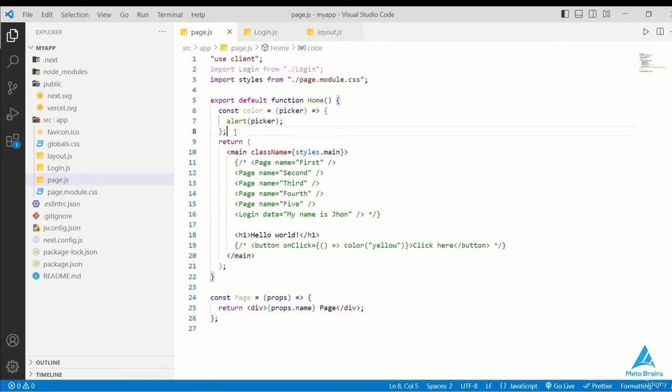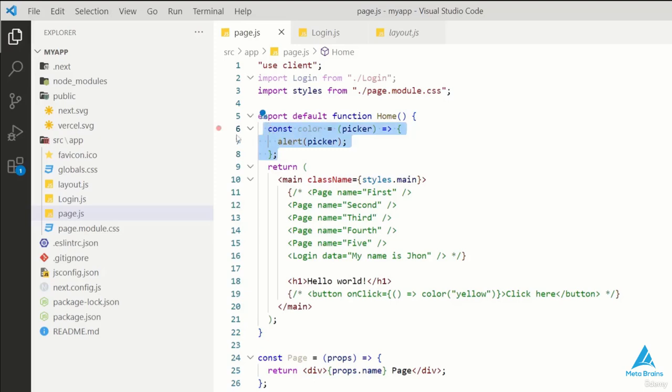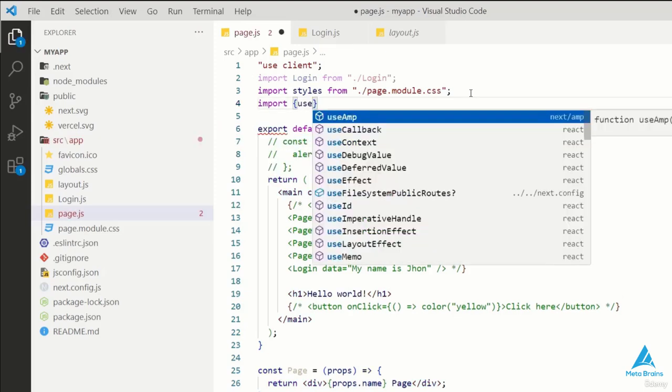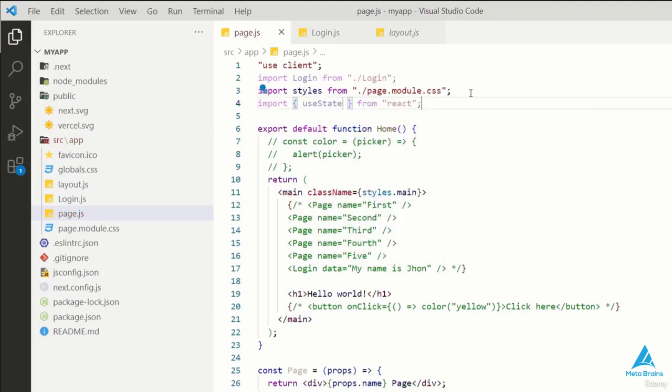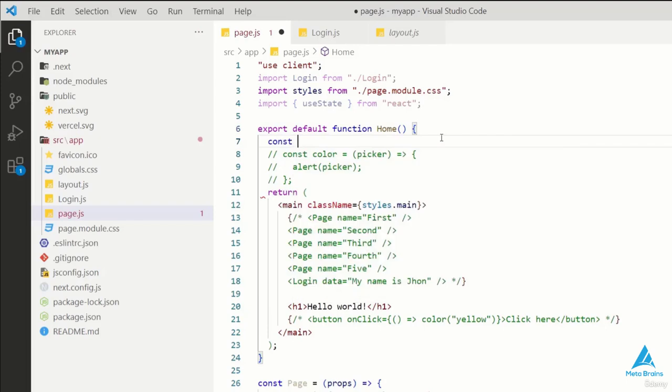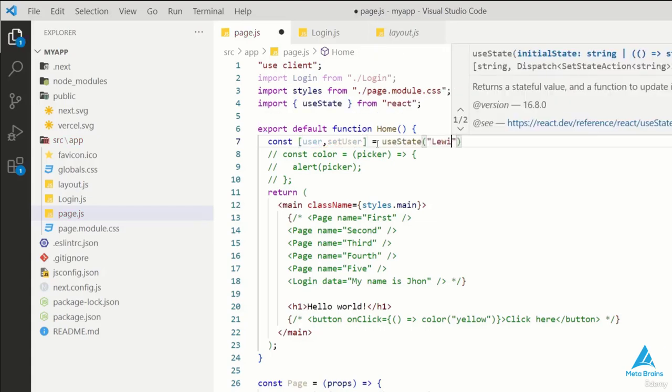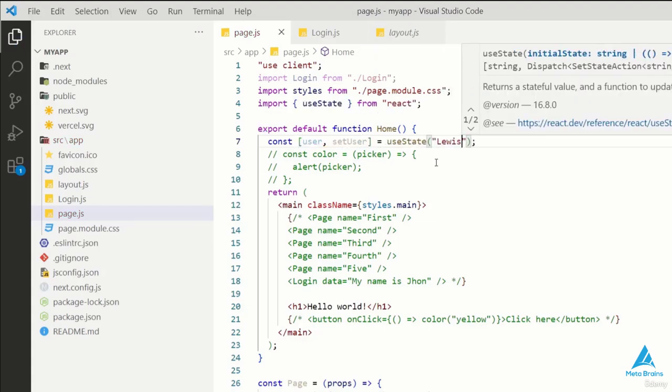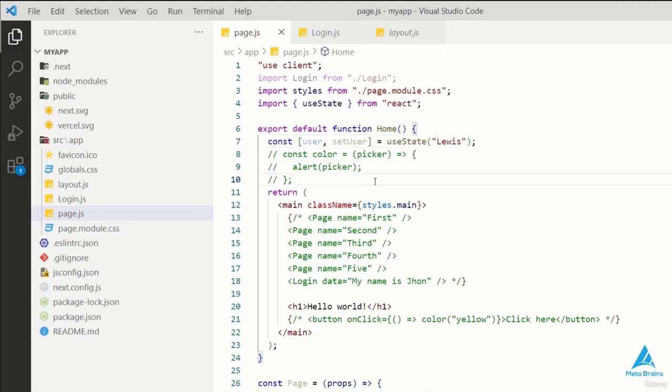So let's take an example. Here, I'll add this code. First, I need to import the state that I want to use. So here, I'll import useState. Now, it's a little light because I've not used useState. So here, I'll declare a constant called user and set it as Levis. When we update the user, we will use the setUser function.